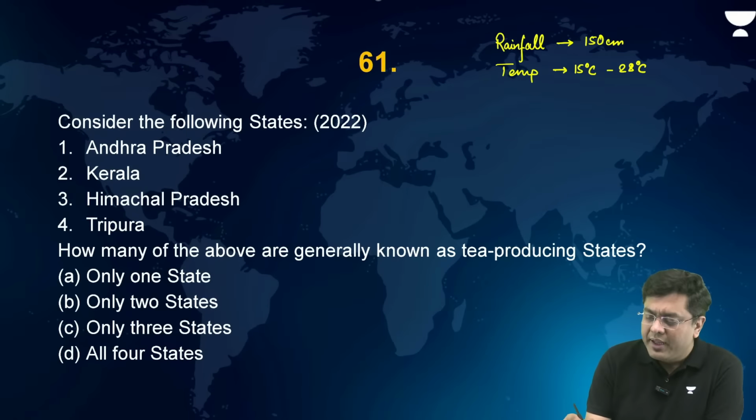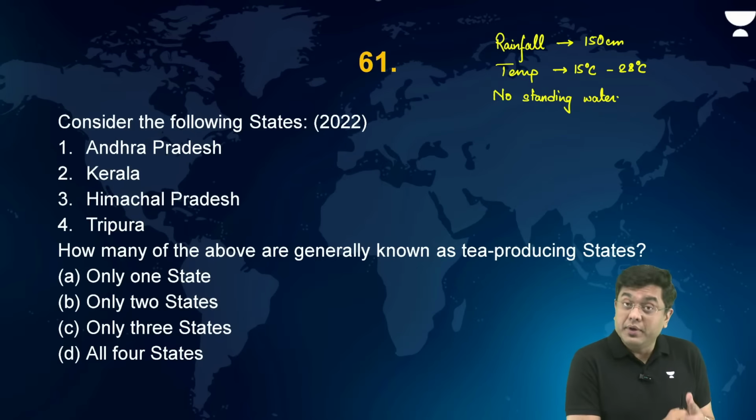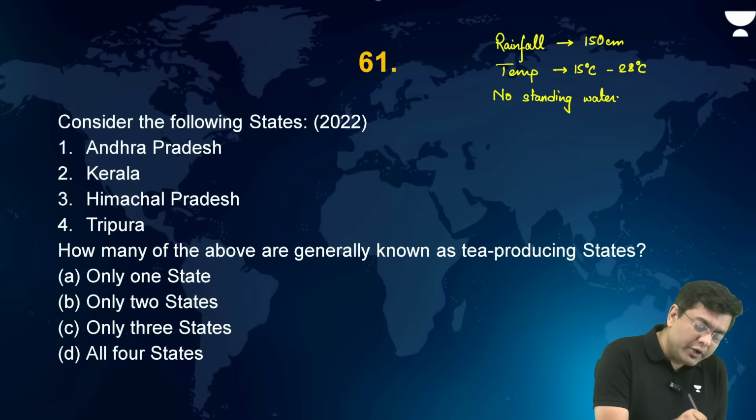But ideally 15 to 25. Then no standing water, that means presence of slope. Okay, so in this particular case, Andhra Pradesh is not a tea growing zone.